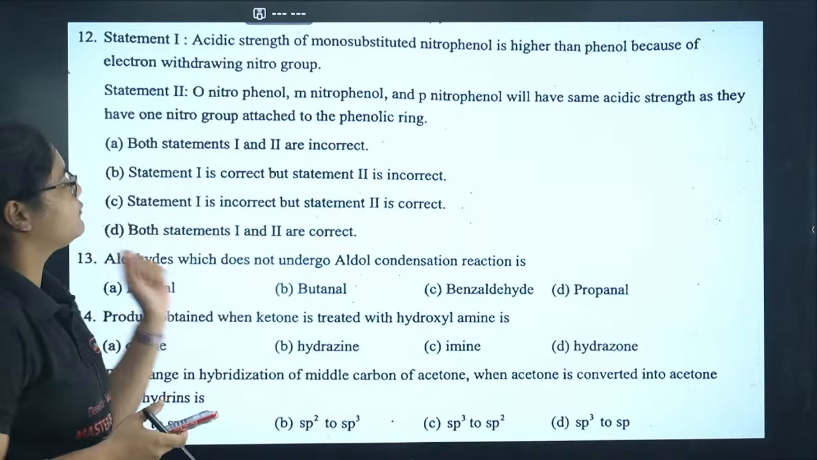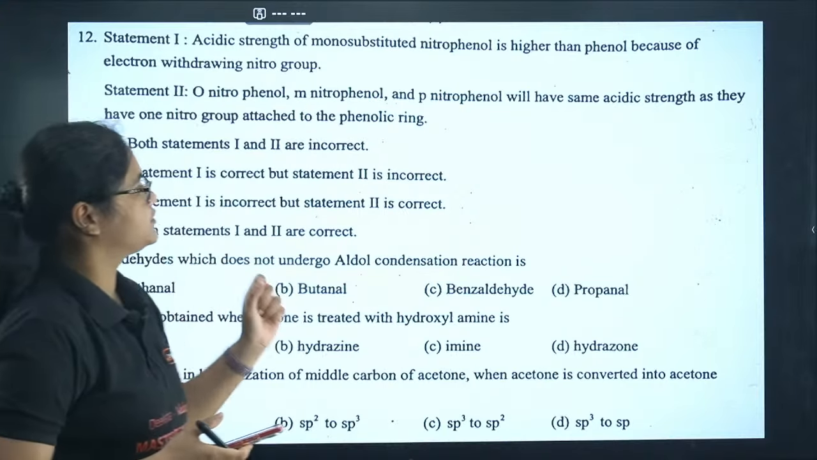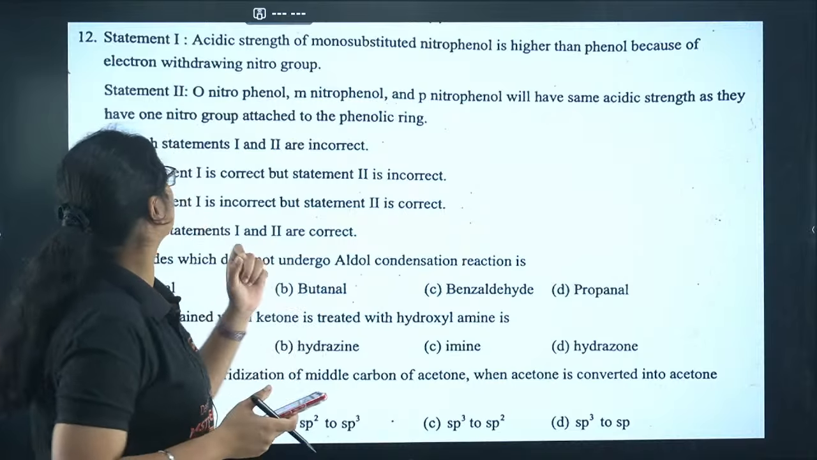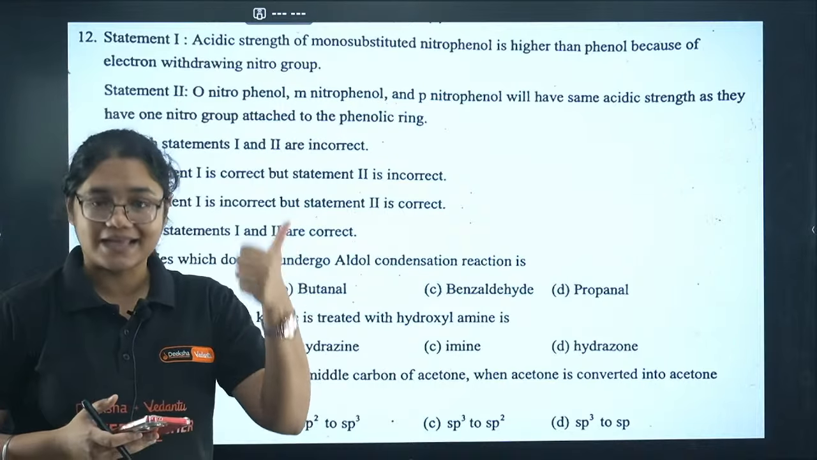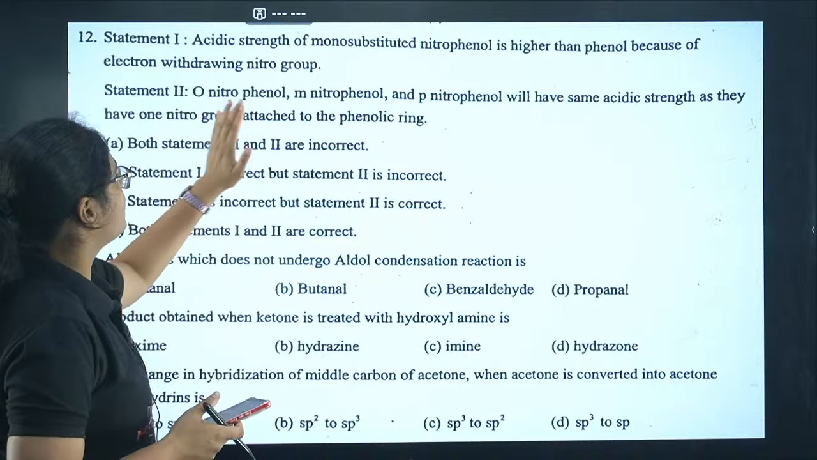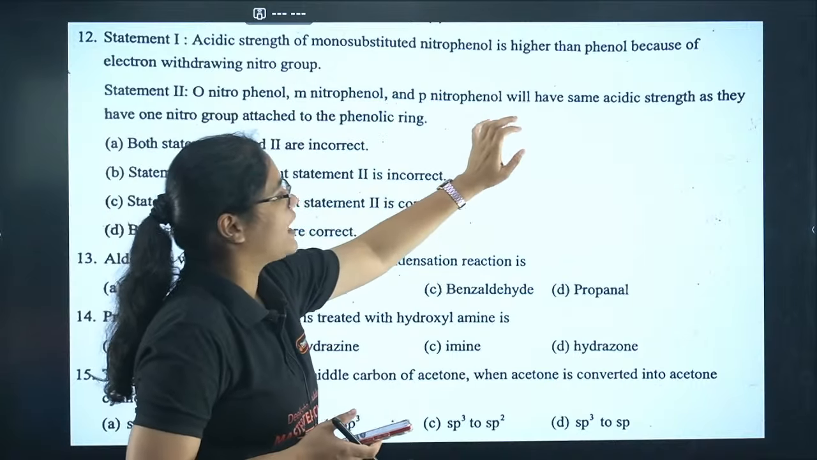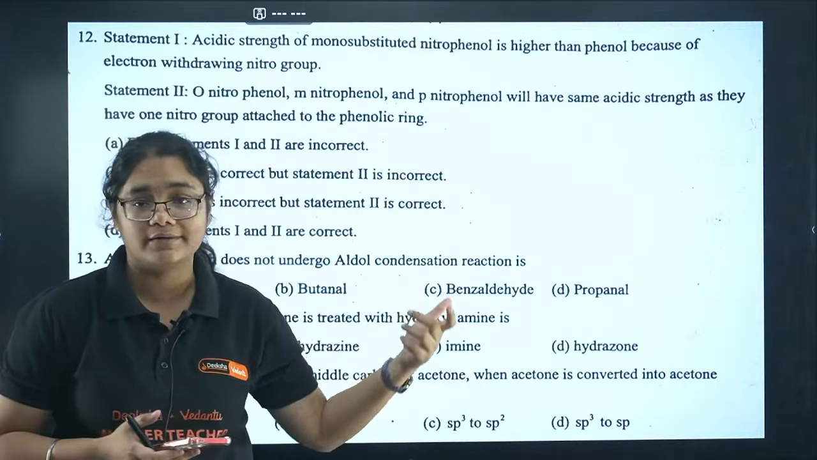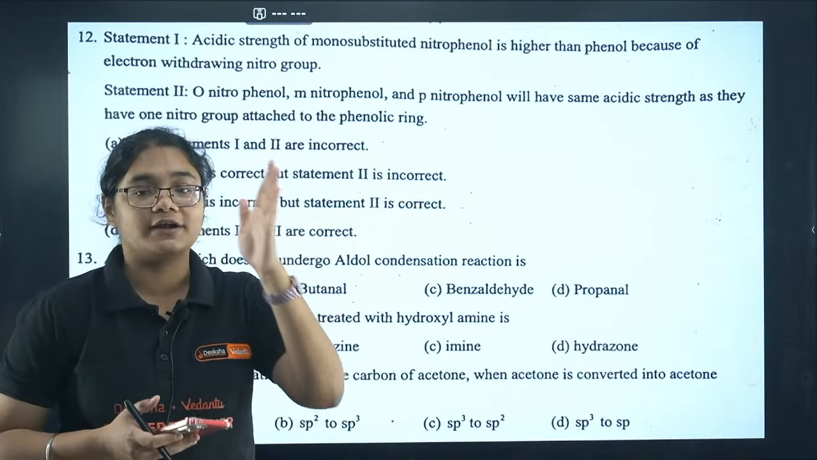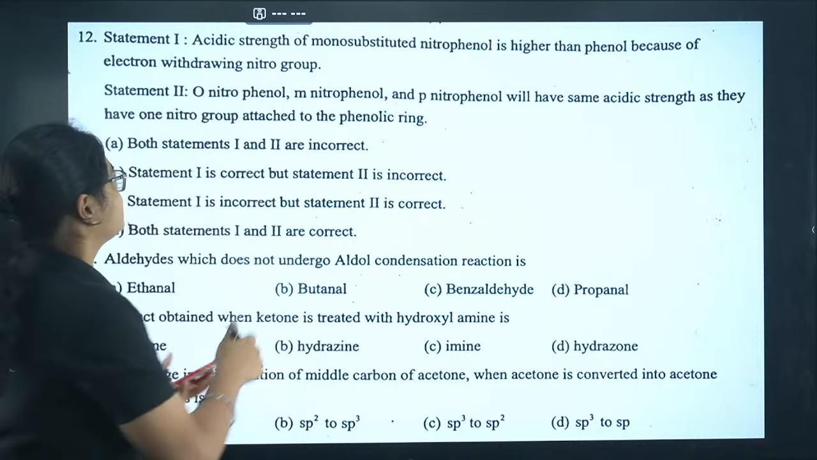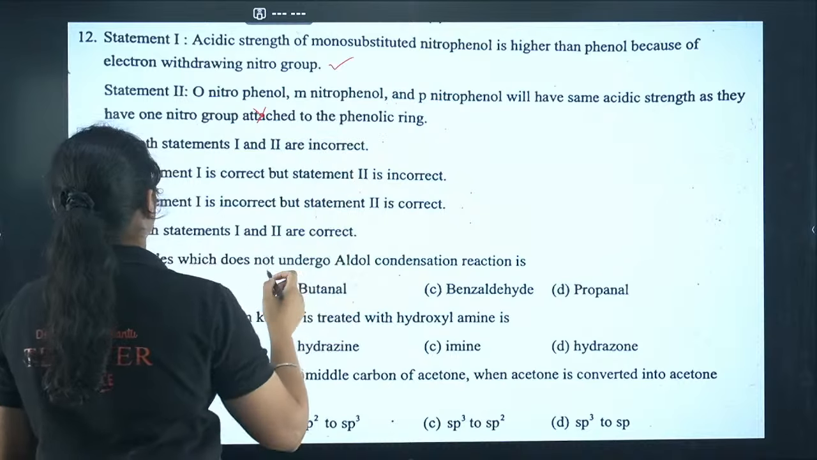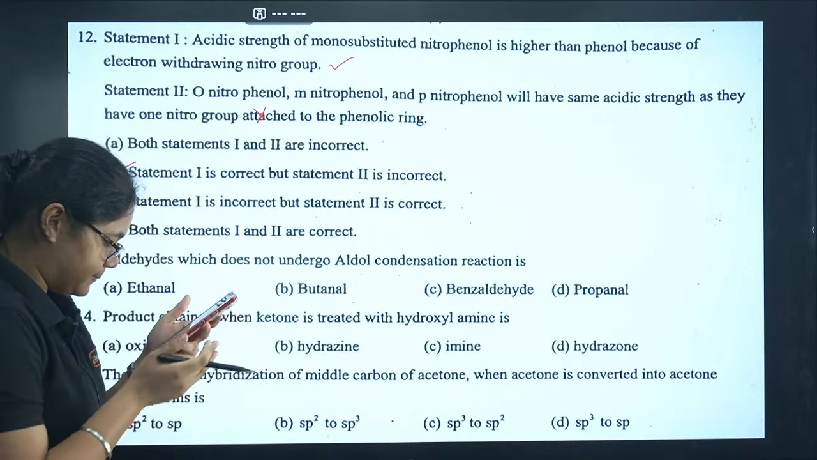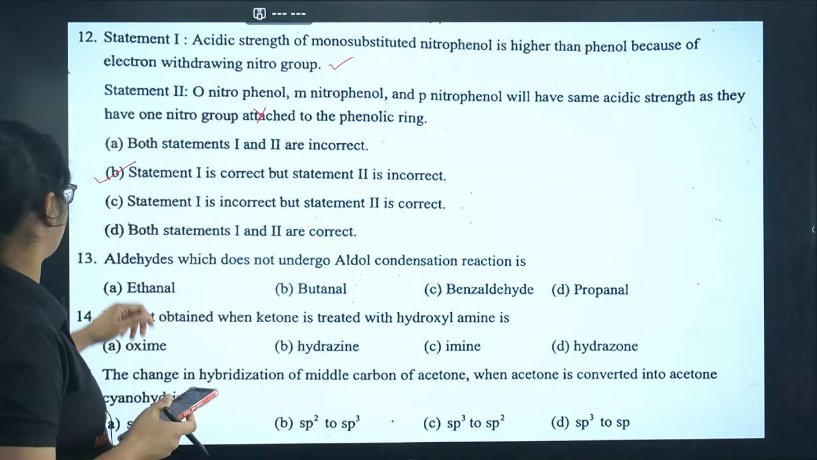Okay, question number 12. Acidic strength of mono-substituted nitrophenol is higher than phenol because of the electron withdrawing nitro group. Yes, that is a correct statement. Ortho, meta and para-nitrophenol will have the same acidic strength as they have one nitro group attached to the phenolic ring. No, we know the order. Para is greater than ortho and then meta. So this statement is wrong. So statement 1 is correct but 2 is incorrect. That is option number B. Yes, Tara Devi, you are absolutely correct here.